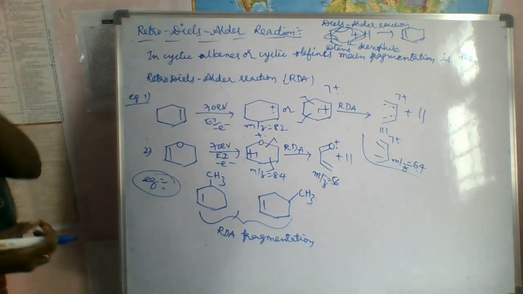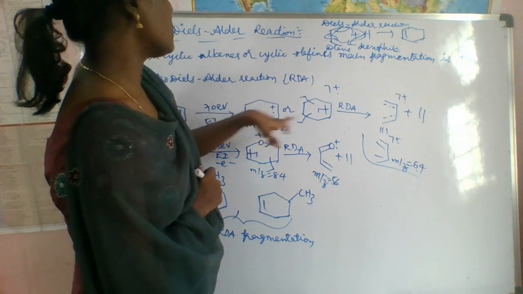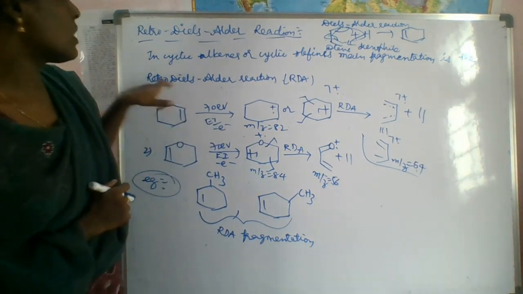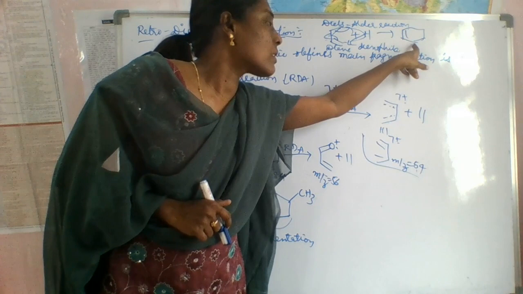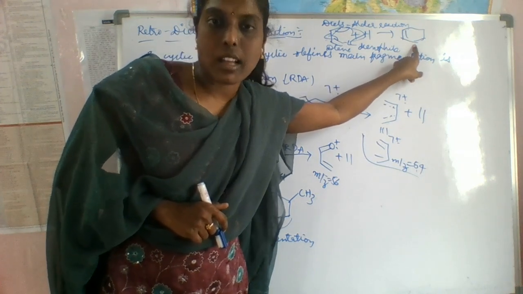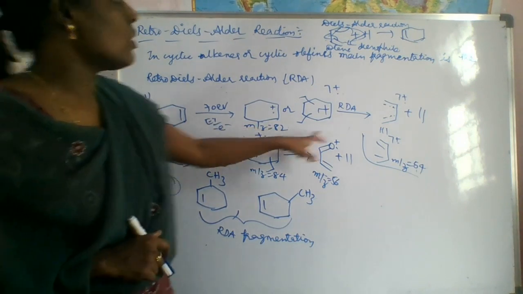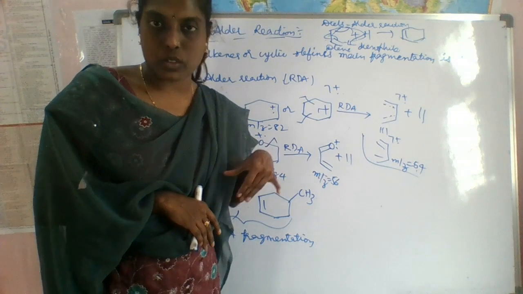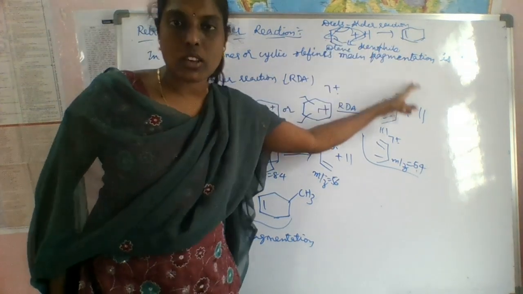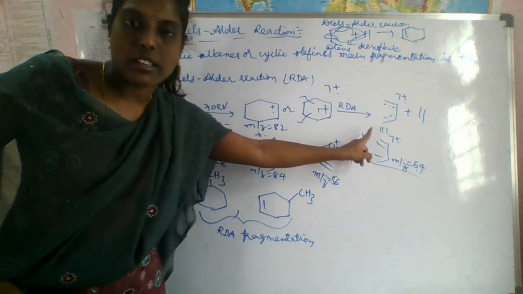So if you see here, this is exactly opposite to this one. In the Diels-Alder reaction you will get a cyclic alkene or cyclic olefin. But here you will get diene and dienophile from the cyclic alkene. So that is the reverse process of the Diels-Alder reaction. That's why we call it the Retro-Diels-Alder reaction.